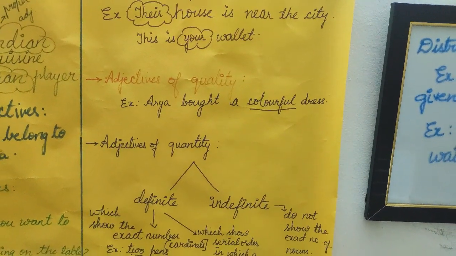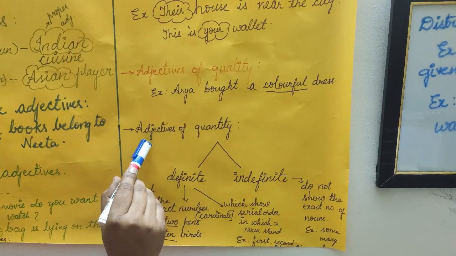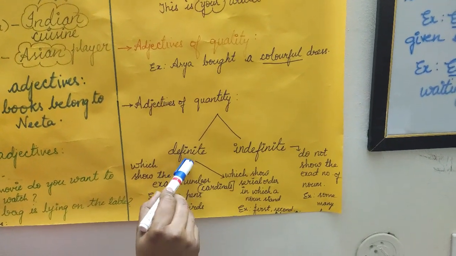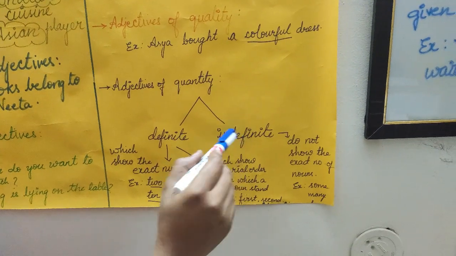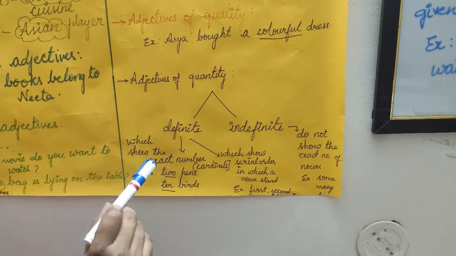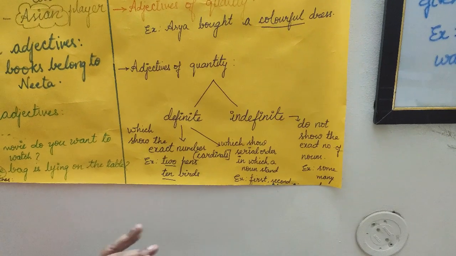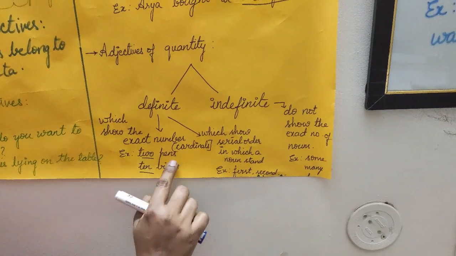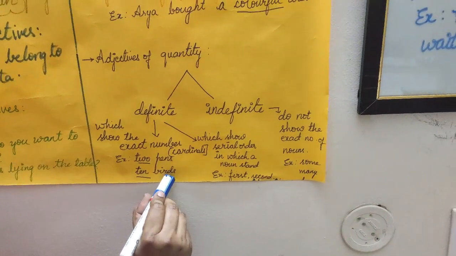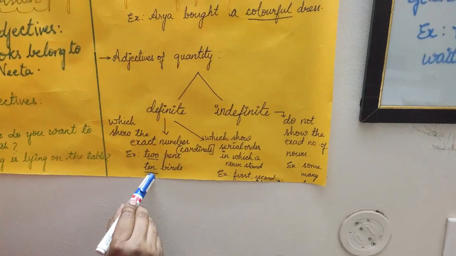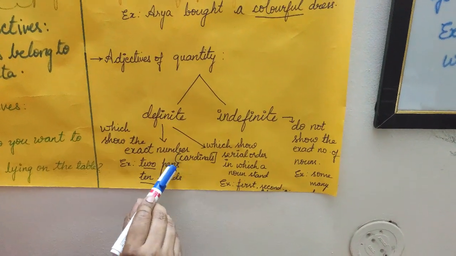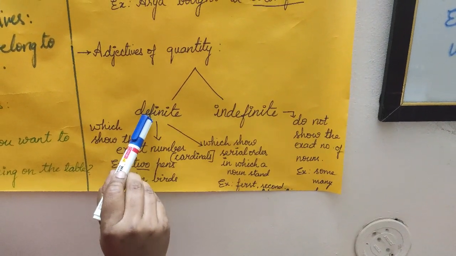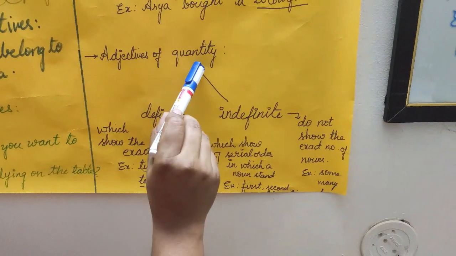The next kind of adjective is adjective of quantity. Adjectives of quantity can be definite and indefinite. Definite adjectives of quantity which show the exact number are called cardinals. Let us take this example: 2 pens, 10 birds. Here in these examples, the exact number of pens and the exact number of birds are shown. That is why they are called the definite adjectives of quantity.